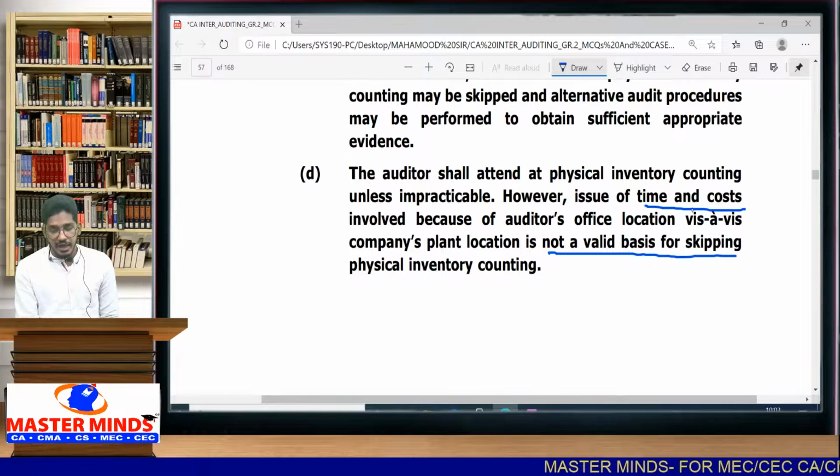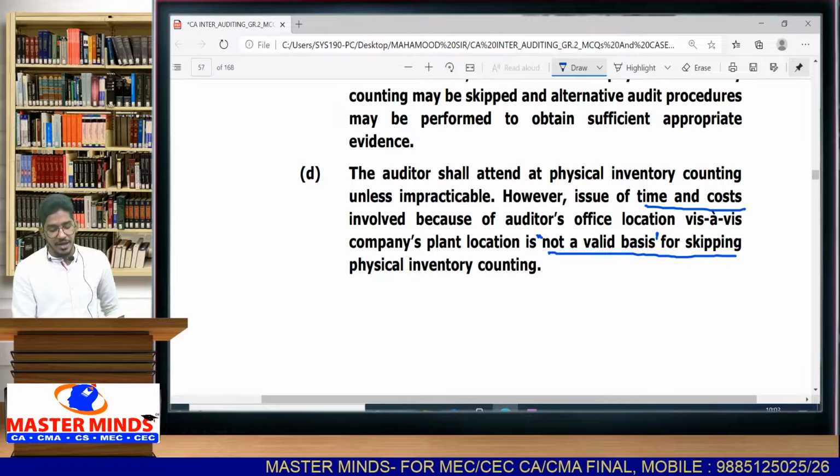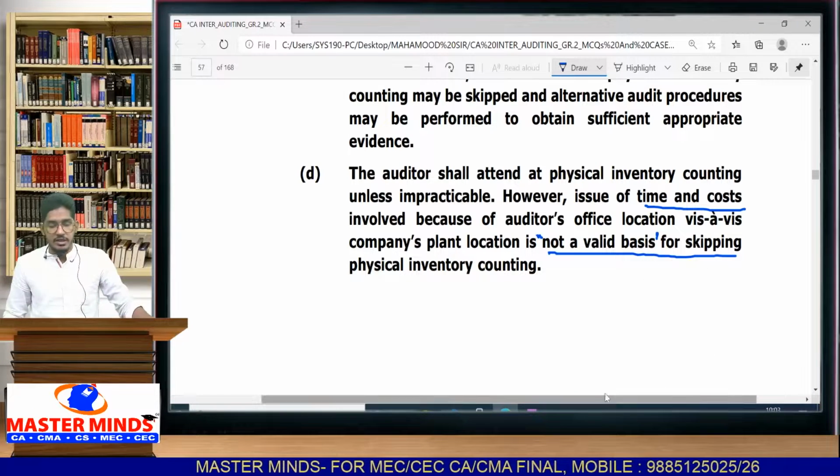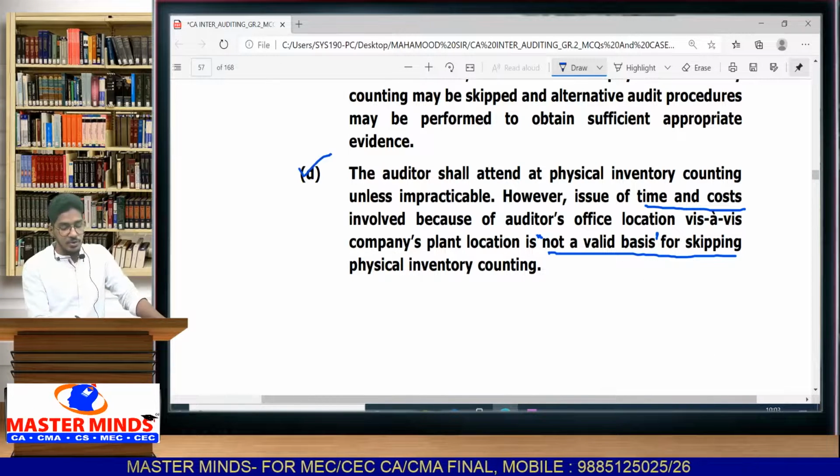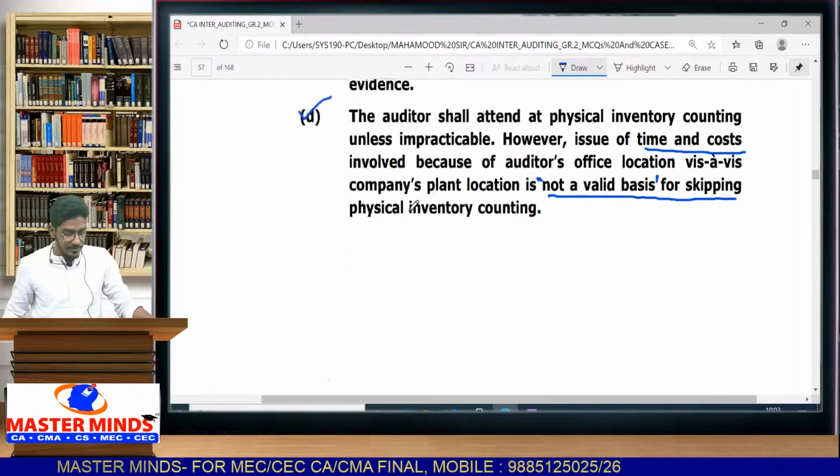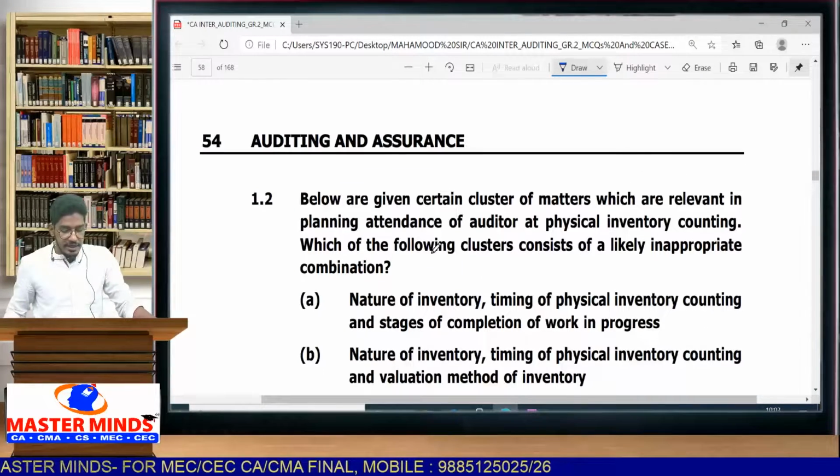However, the issue of time and cost involved because of the auditor's office location vis-a-vis the company's plant location is not a valid basis for skipping physical inventory counting. This D option is the correct option. Okay, right. Then the second MCQ.